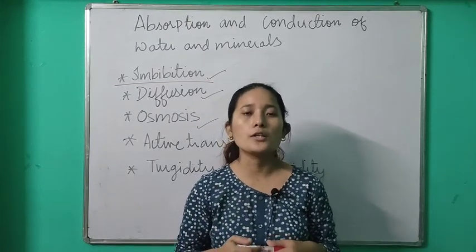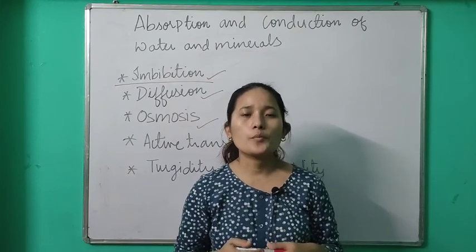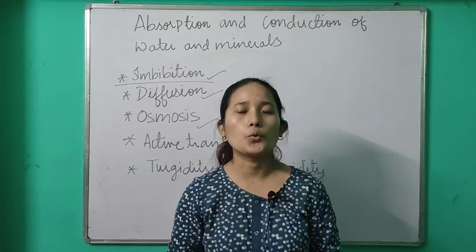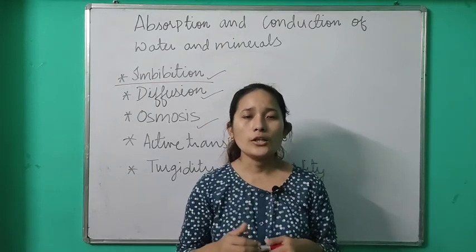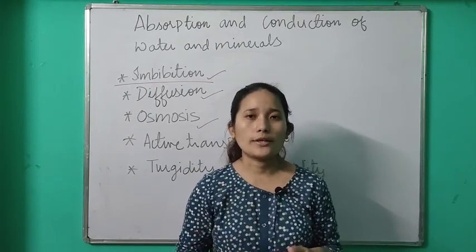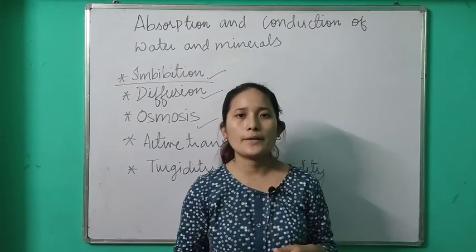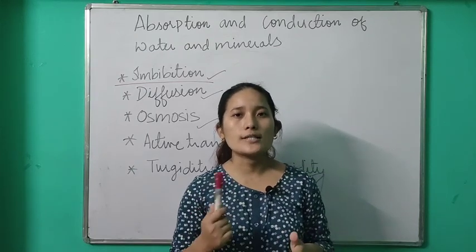So imbibition is the absorption of water by substances which are rich in cellulose or protein. I'll follow it up with an experiment which will show you the same.